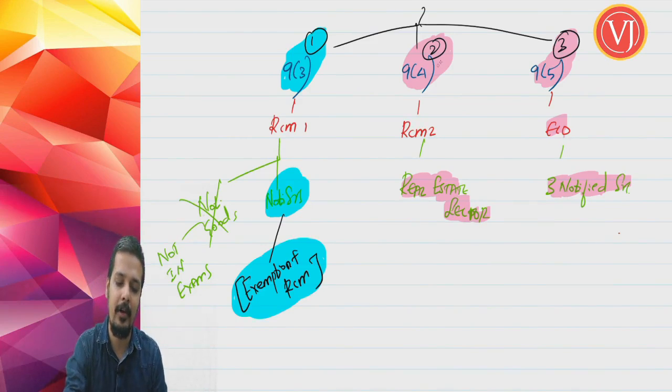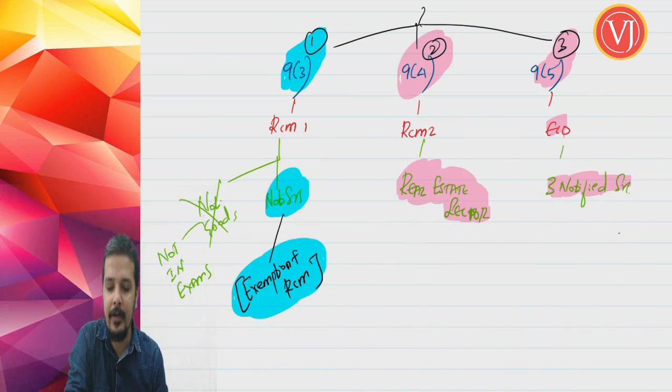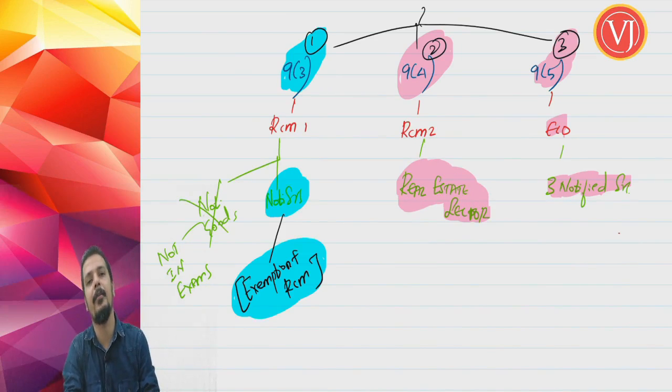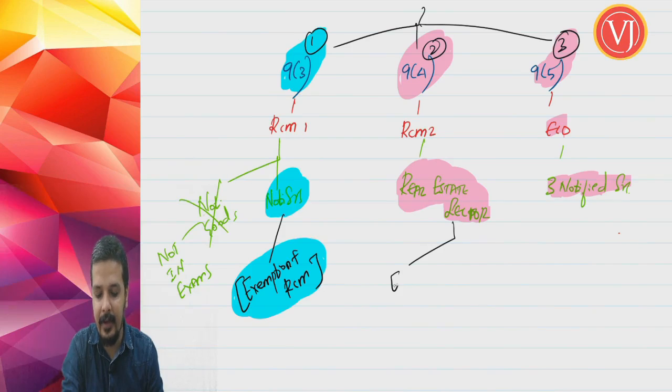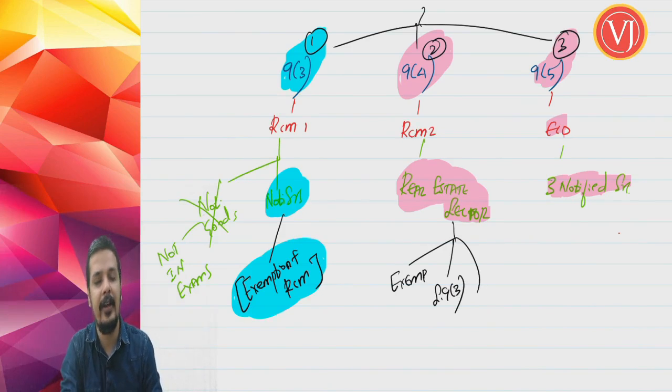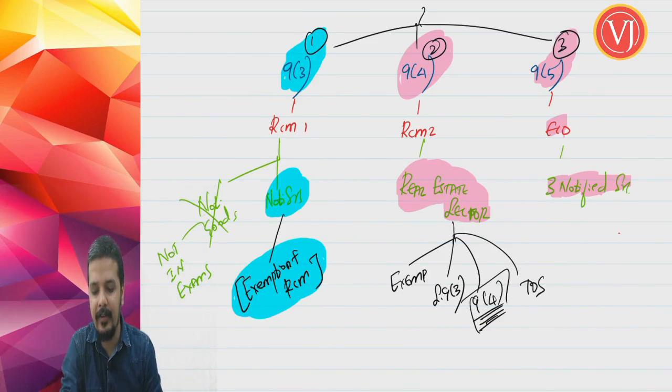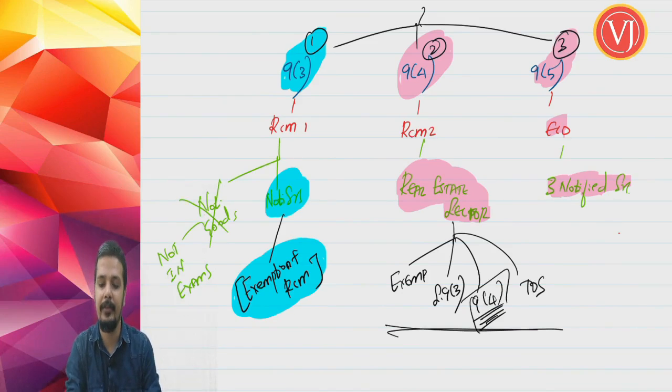Now our focus will be on 9.4 RCM, which is only about the real estate sector. So we'll discuss everything about the real estate sector, from exemption to 9.3 RCM to 9.4 RCM to time of supply. There are 2 RCM entries of the real estate sector in 9.3, which we'll discuss. Then our focus will be on the main thing, 9.4, and also time of supply. We'll be discussing 4 parts together. And finally, a small subtopic all about ECO and the 3 notified services.